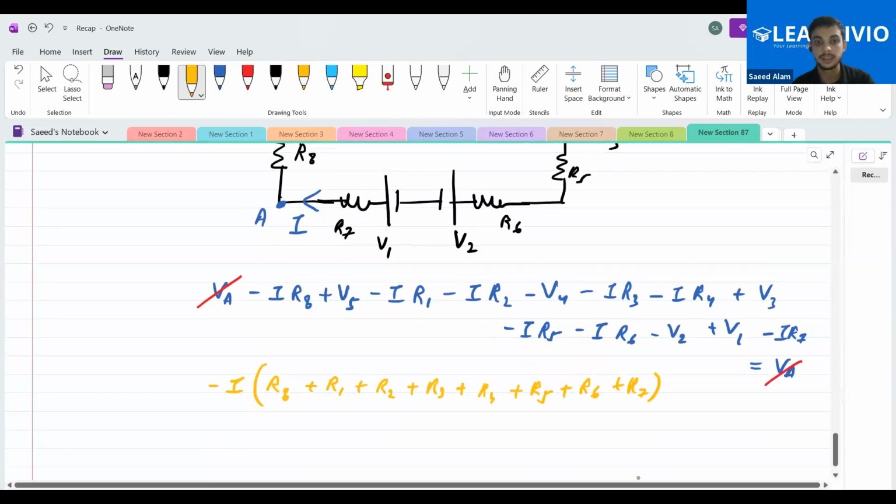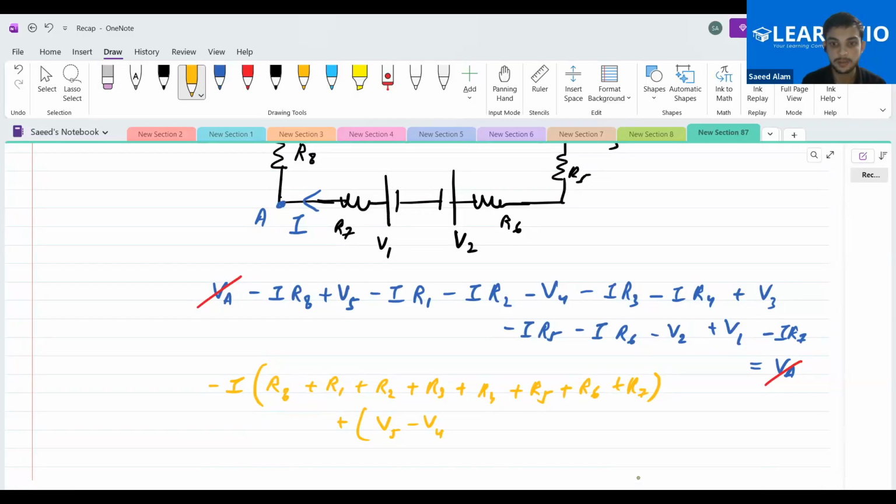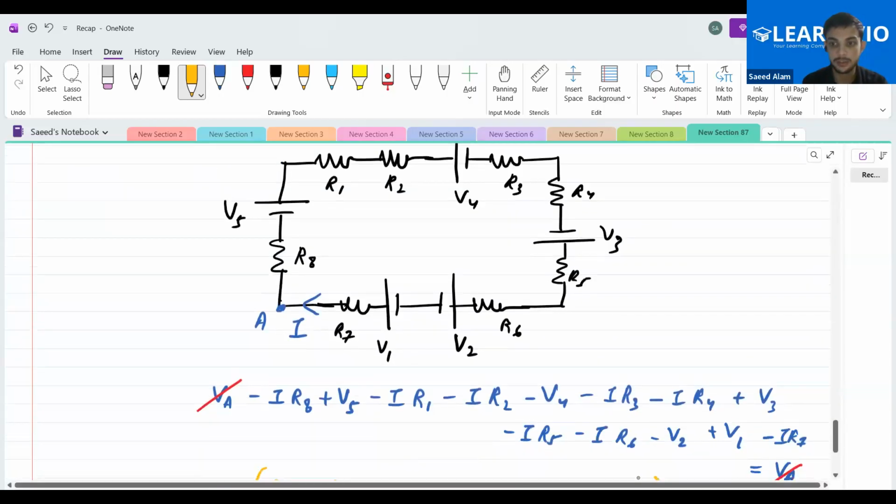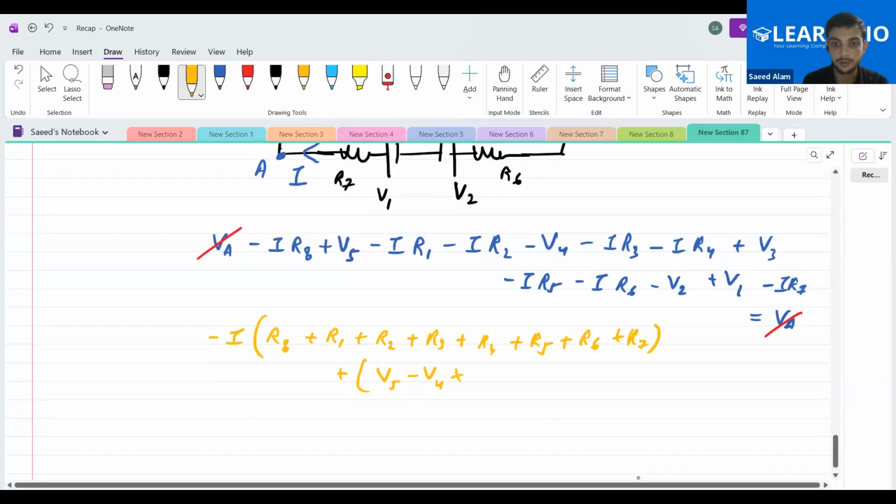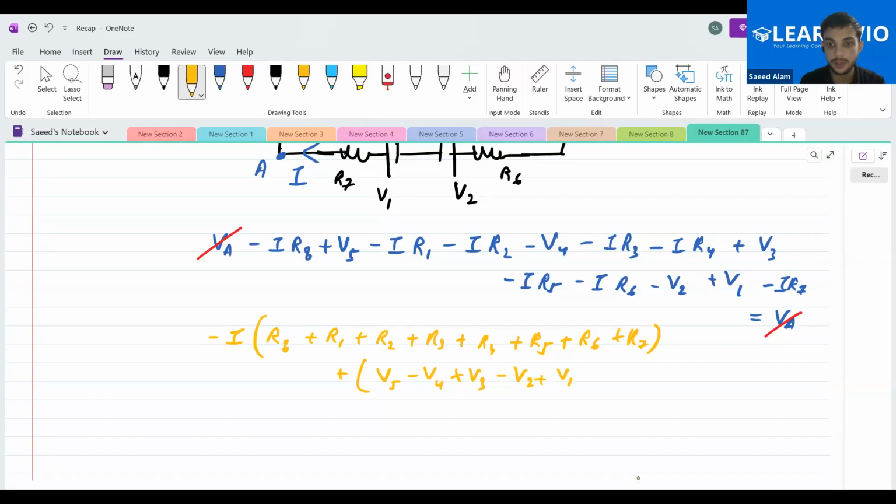And club all the V: plus V5, minus V4, plus V3, minus V2 and plus V1, is equal to 0.